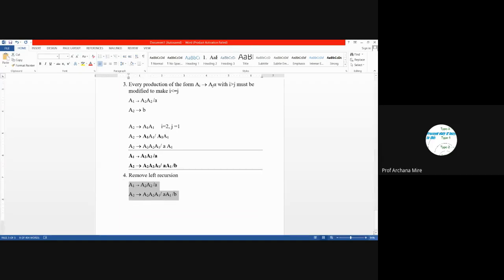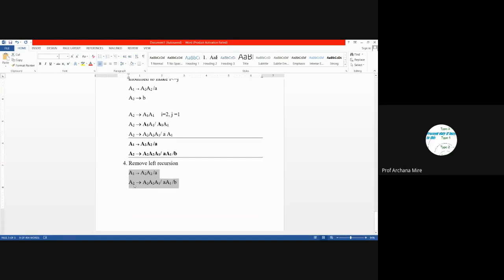Now here there exists a production rule A2 leads to A2, A2, A1. So the same non-terminal is the leftmost symbol of the production, as well as on the left hand side of the arrow. Here it is A2 and here also it is A2. That's why this is left recursion, and if it is left recursion, then we definitely need to remove it.